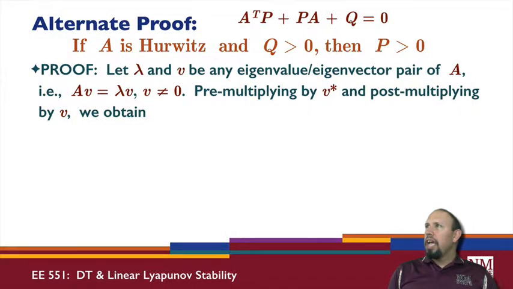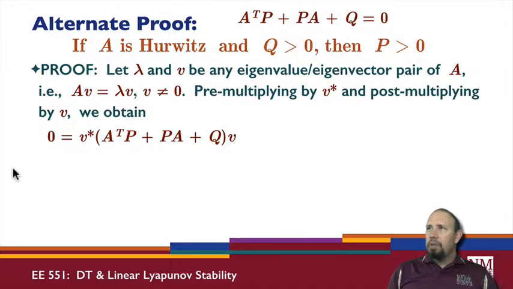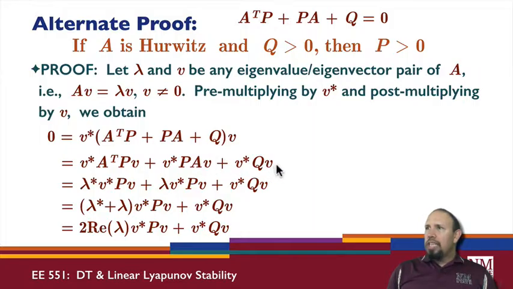Alternately, we have this relationship, A transpose P A. If A is Hurwitz and Q is positive definite, I want to show that P is positive definite. Again, I'm going to use eigenvalues and eigenvectors. So let lambda, V be an eigenvalue-eigenvector pair of A. A V is equal to lambda V. V is not 0. We pre-multiply by V adjoint, post-multiply by V, and we obtain first this quantity. Distributing through the V adjoint and the V, we get this expression. Again, I have an eigenvalue relationship here that gives lambda times V. Here I have V adjoint P V. Here I have V adjoint P V. I can factor that out and I get this.